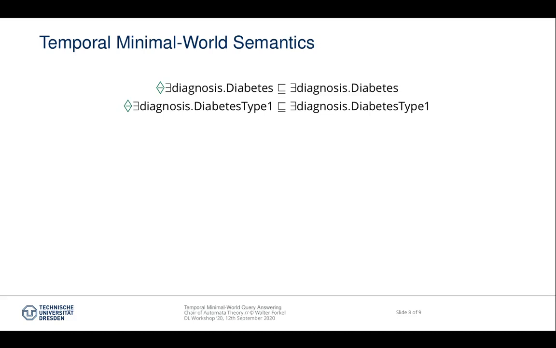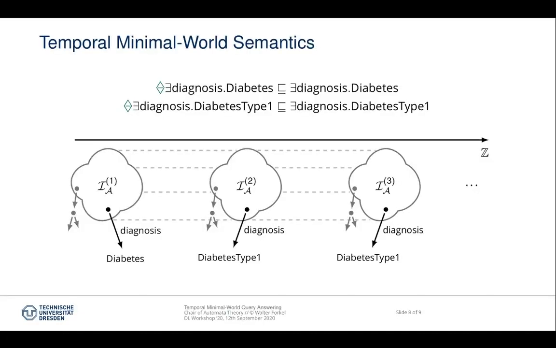Without temporal roles, all temporal interactions are effectively limited to the named individuals. We can express that the patient is suffering from diabetes at all preceding time points, but we cannot enforce the same anonymous diabetes object. Each time point will introduce its own diabetes object. If it is really necessary that they are actually sharing the same diagnosis object at all time points, then the object would have to be explicitly declared in the ABox.